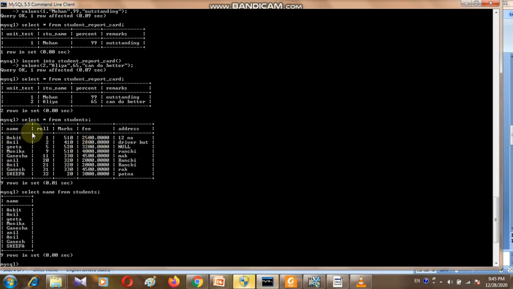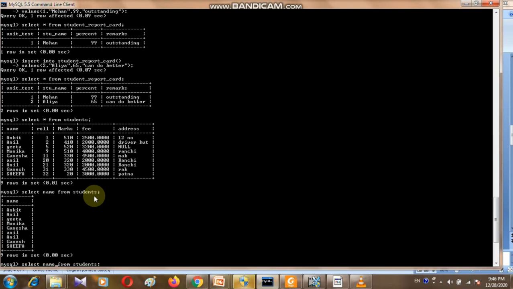If you want to access all the details, for that we write the query SELECT * FROM students. But if you want to access a single column, for that SELECT name FROM students. But if you want to access more than one column but not all, what should we do?